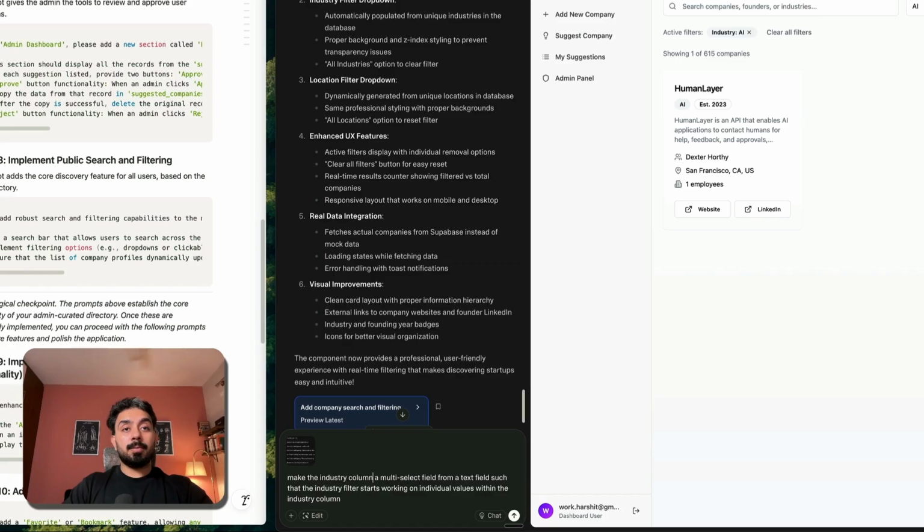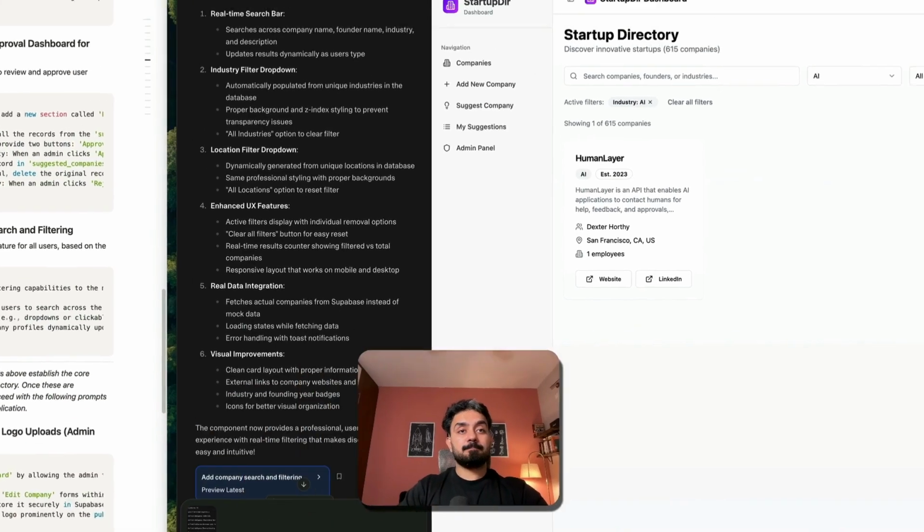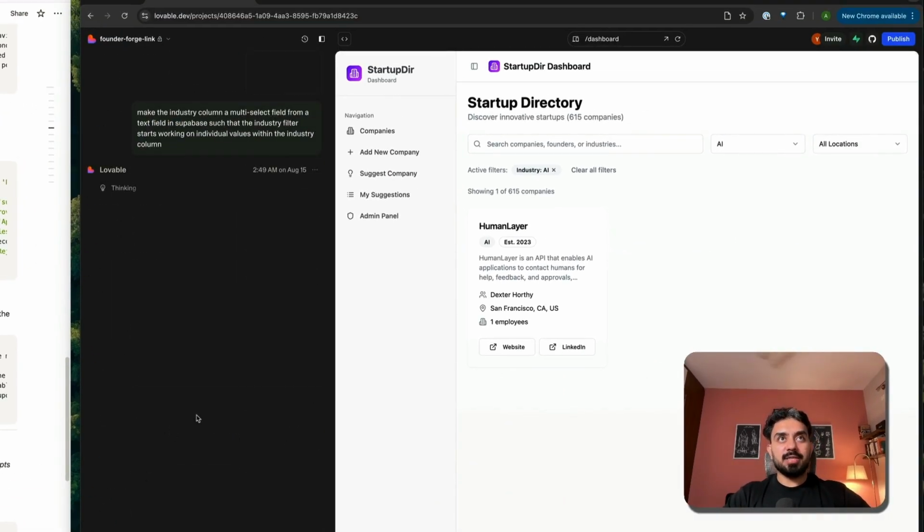Multi-select field from a text field in Supabase. Let's see what it does now.